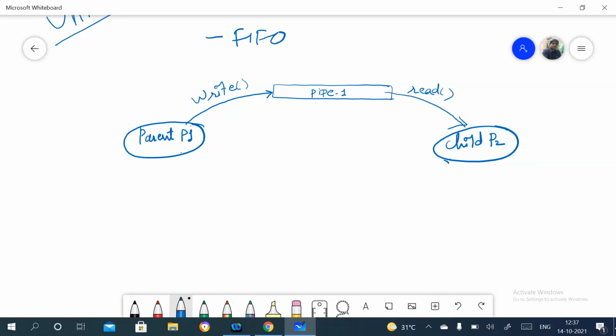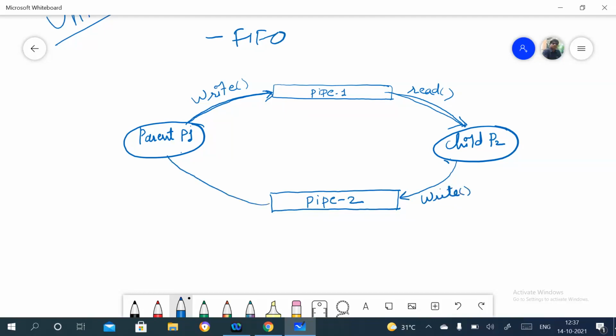Whatever message is sent from this side to this side, it can happen using this pipe. And if we use one more pipe here, this is pipe 2, then P2, the child process, can write a message, and from this end P1 will read it. So if you are using two pipes, then the communication will be bidirectional.